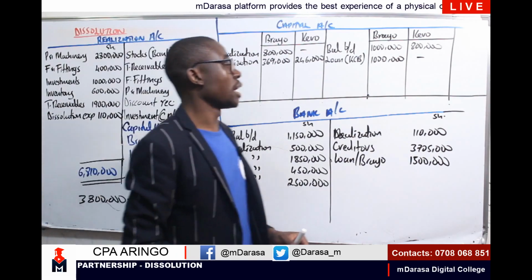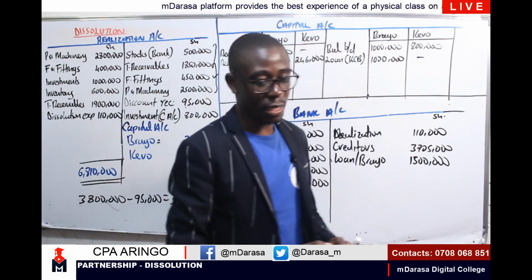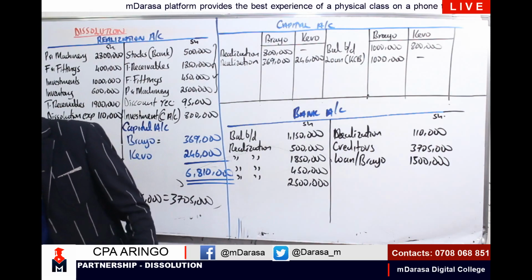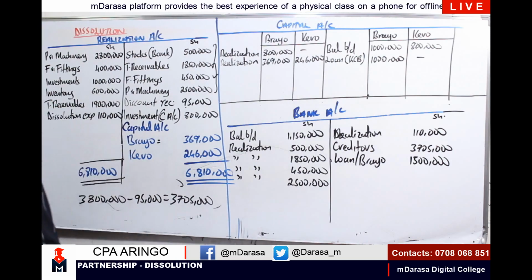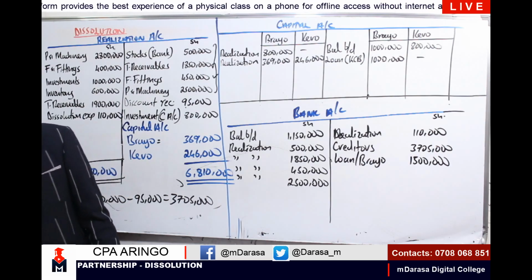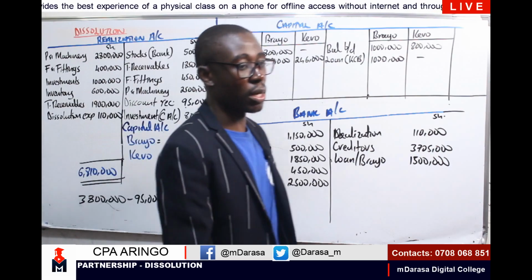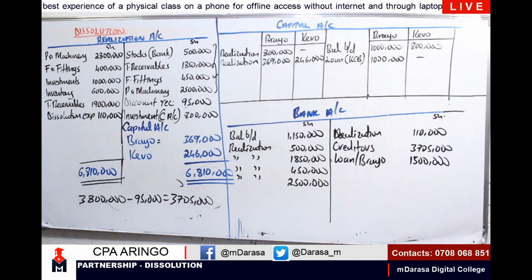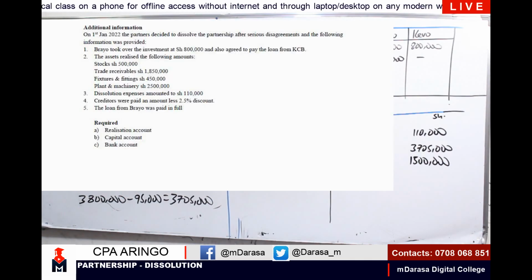So once we have it in that case, identify any other item that will affect us, my good students. At that point, we do have another item. Do you have any other item? We just check in our statement of financial position and notes any item that we've left out. We've considered note 1, note 2, note 3, note 4, note 5. We have considered all that.